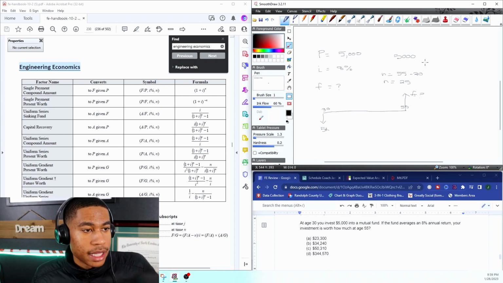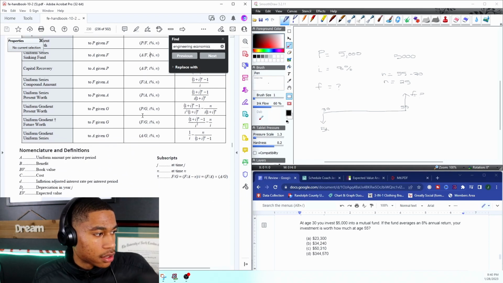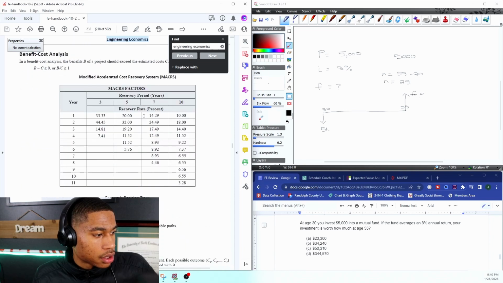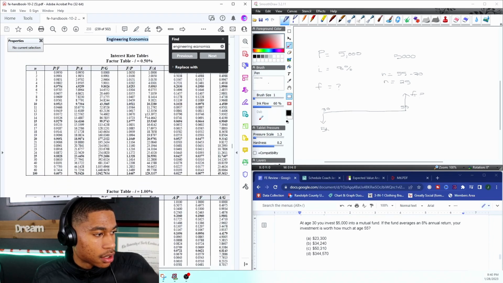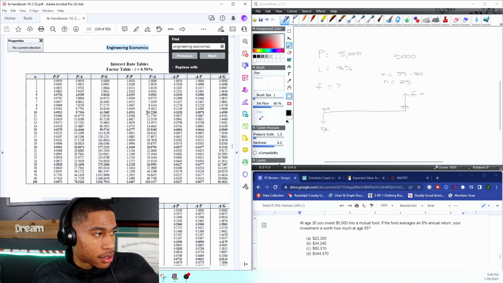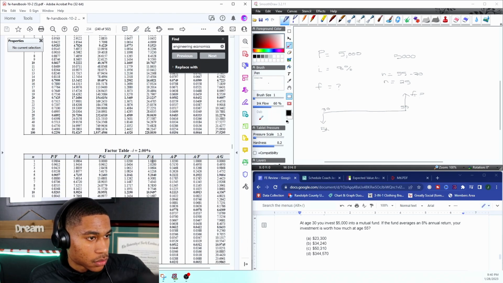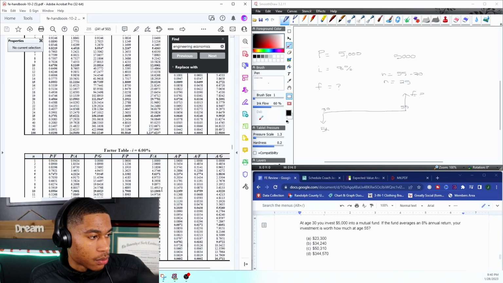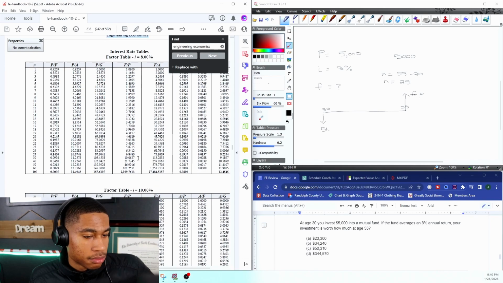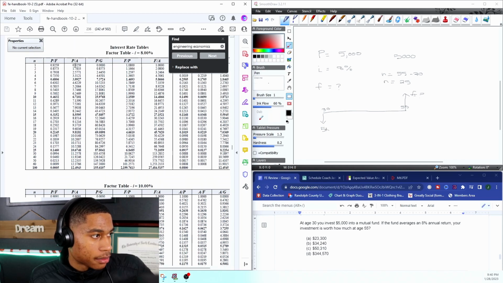Okay. So I know my n, I know my i, so I just need my value. That value can be found in your FE handbook. So we're going to scroll down to where we get to these factor tables. That's what it's called. We're looking for the right factor table. So you'll see 1%, 2%, it's not what we need. 6%, nope. 8%, all right. Skipped over it.